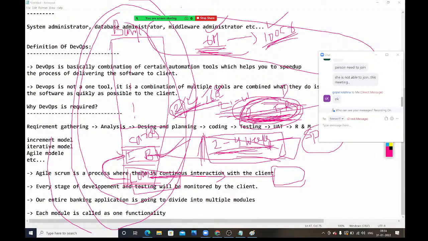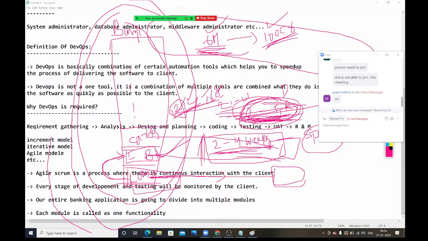Very quickly, we can deliver the project. See, if you complete this entire process within 2 hours or 4 hours, we can deliver the project to the client very quickly, instead of waiting 2 more weeks. Within 2 weeks only, instead of waiting till 4 weeks, we can deliver the project to the client as quickly as possible. So this is the advantage of DevOps.